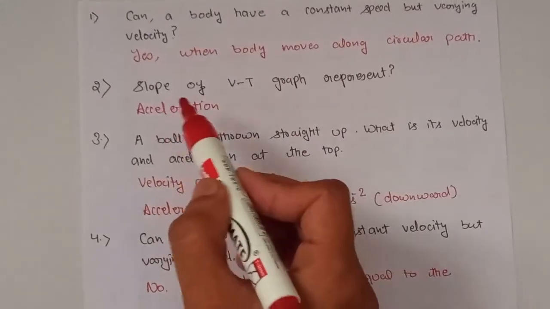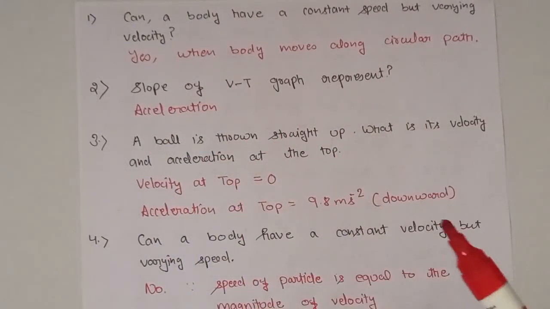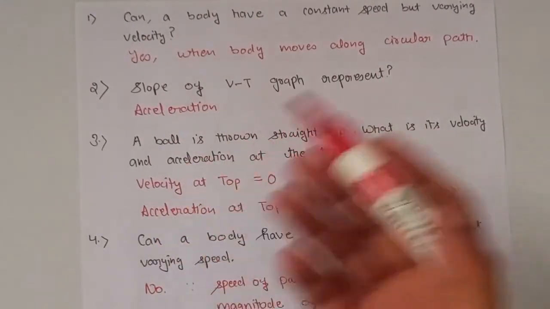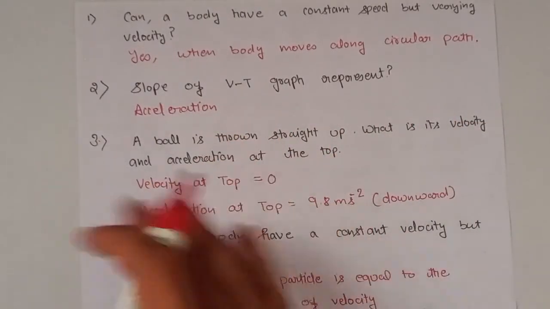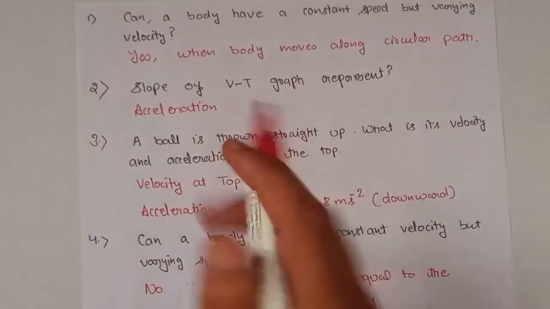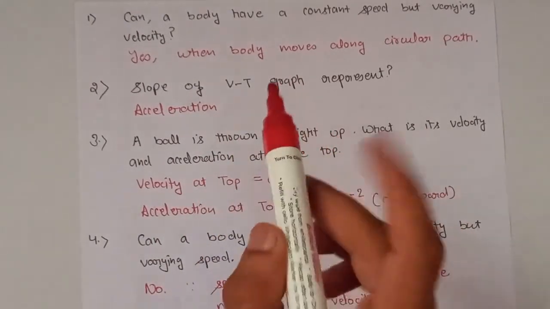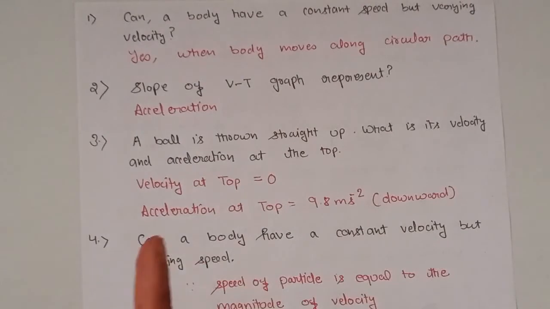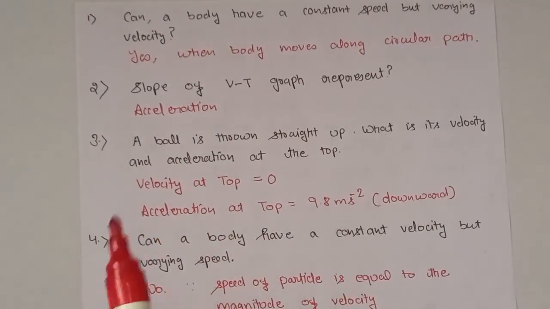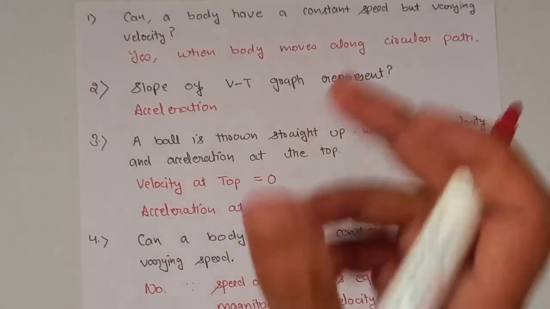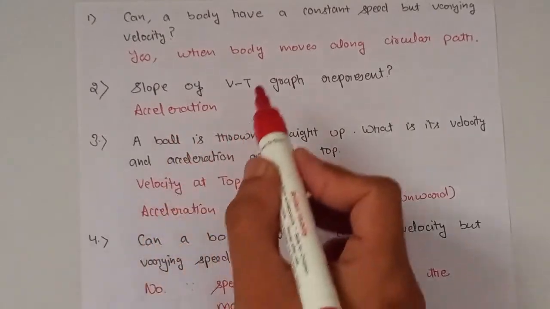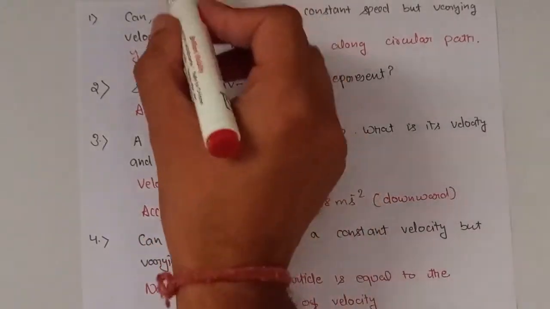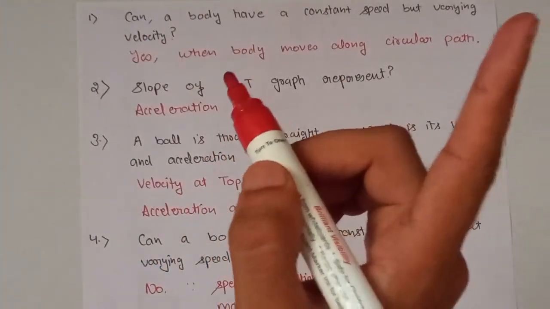Our next question is, what does the slope of a velocity time graph represent? We earlier discussed that the slope of a velocity time graph represents acceleration, and the area under the velocity time graph for uniformly accelerated motion represents distance. As we discussed yesterday, the velocity time graph also gives us the displacement of the object.